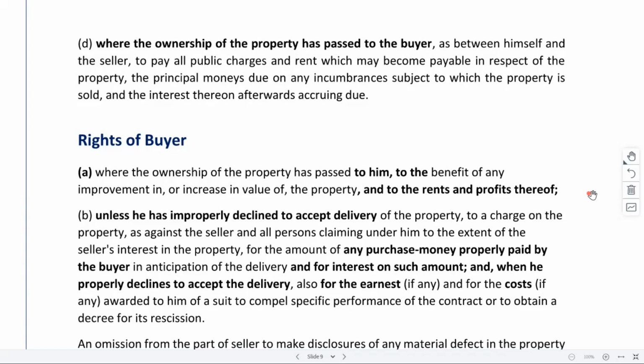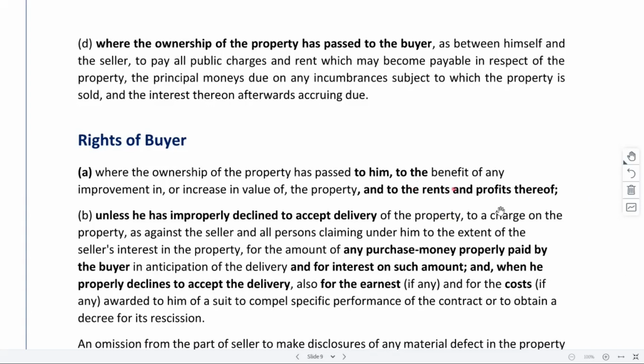And property value in one day only it went up this much. In that case also, the seller cannot come back and say, how come you bought the property for such a less price? You need to pay me an additional amount. That would not happen, but the buyer will have a right to get all those benefits, right? So he will have to deal with the loss also, benefits also. That is his rights and obligation.